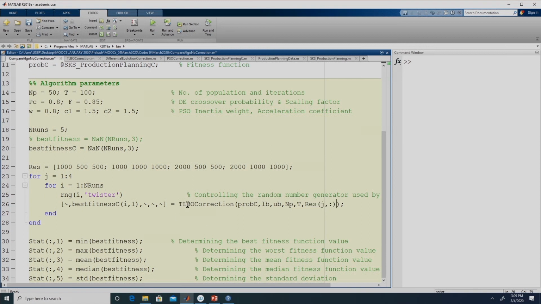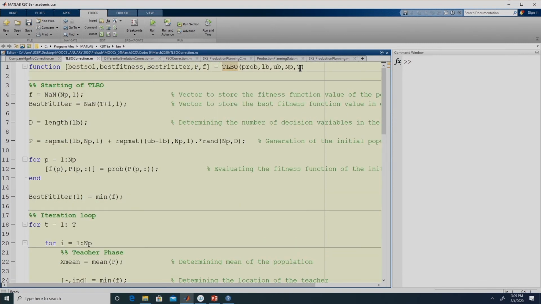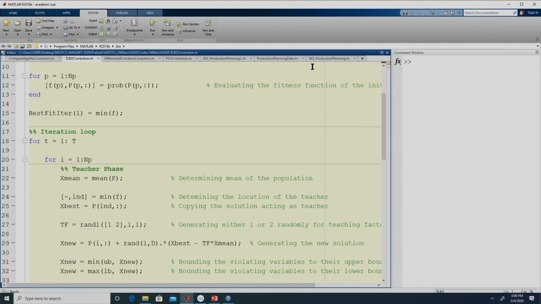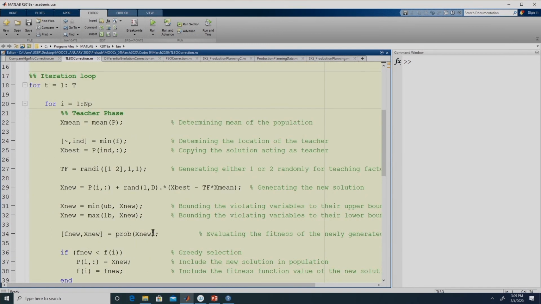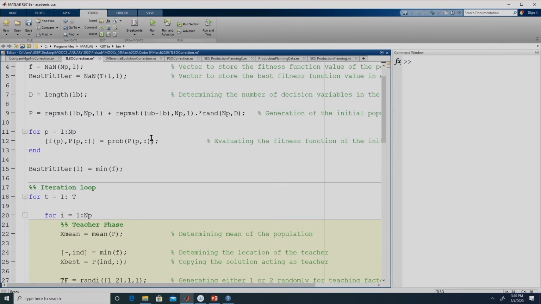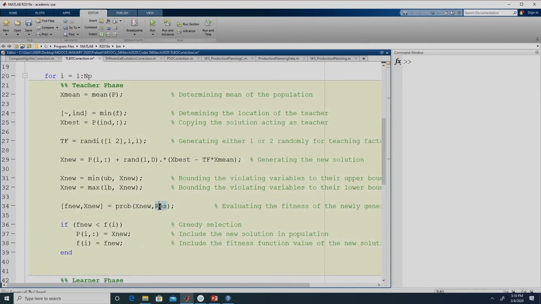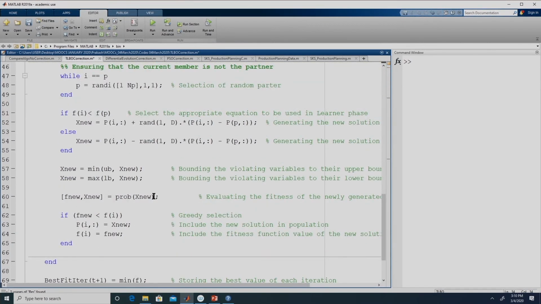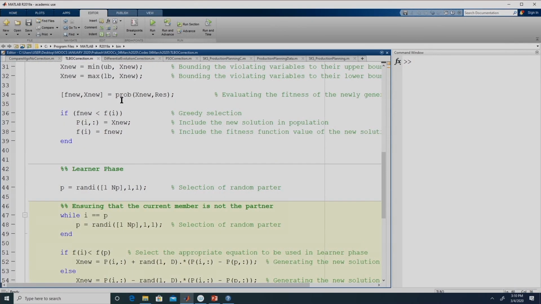So, over here we have changed the algorithm, right. So, our algorithm is over here. So, this should be capable of receiving that variable, right, and wherever we call the objective function we need to pass this value. So, we call the objective function here, and then over here in the teacher phase and in the student phase, right. So, RES we are not actually using it in the algorithm.